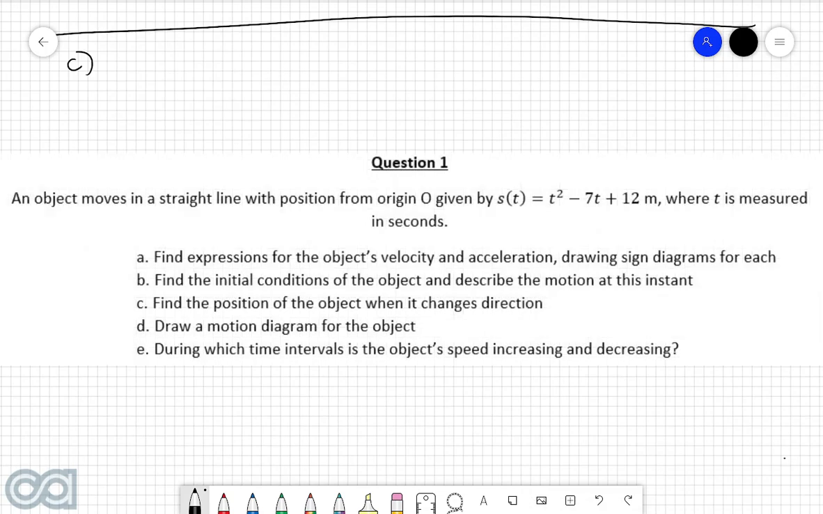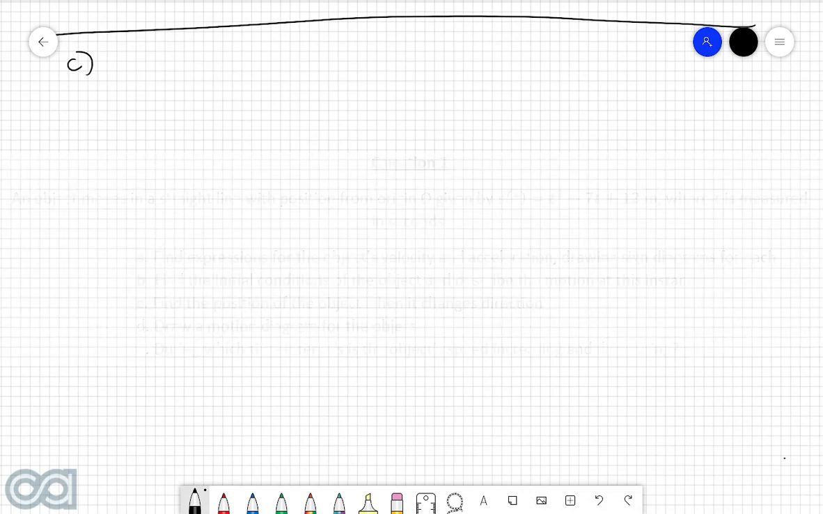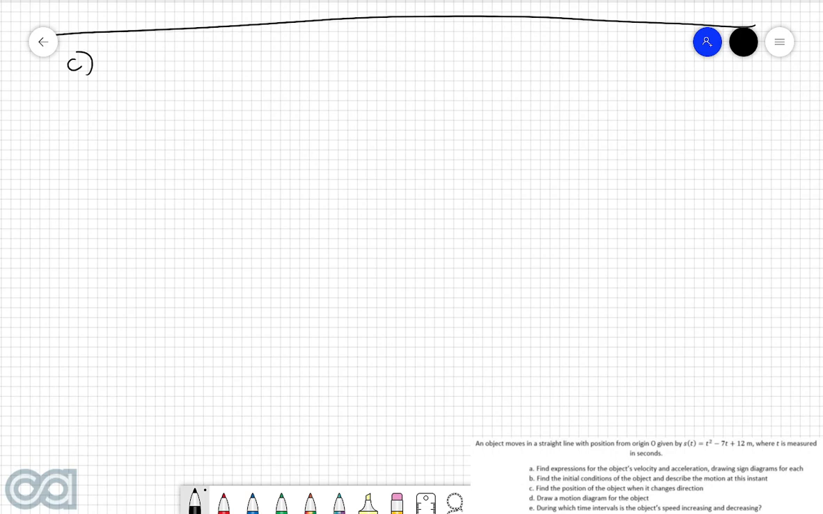Part C. Find the position of the object when it changes directions. Alrighty, so we know that an object will reverse its direction when its velocity transitions from being positive to negative or negative to positive. Now, the best way that we can go about analyzing this is using the sign diagram that we found in Part A. If you recall, the velocity sign diagram for Part A was as follows. We had a point here at 3.5. It was negative in this region and positive in this region. So from the sign diagram, we can see that the velocity transitions from negative to positive around the time of 3.5.